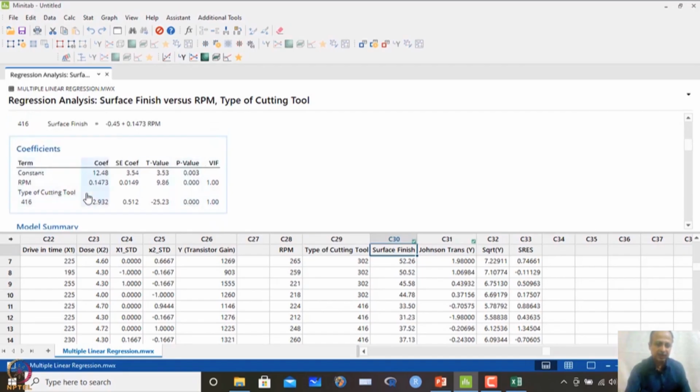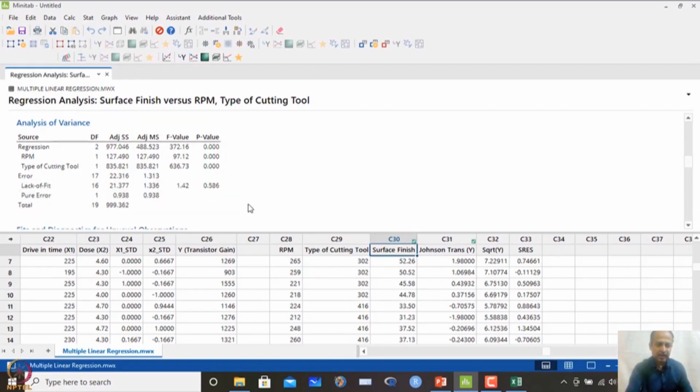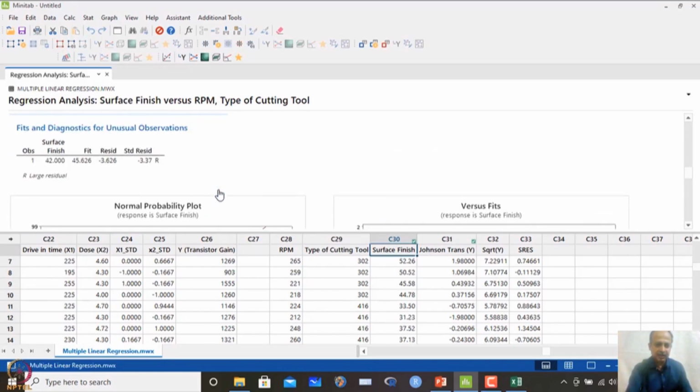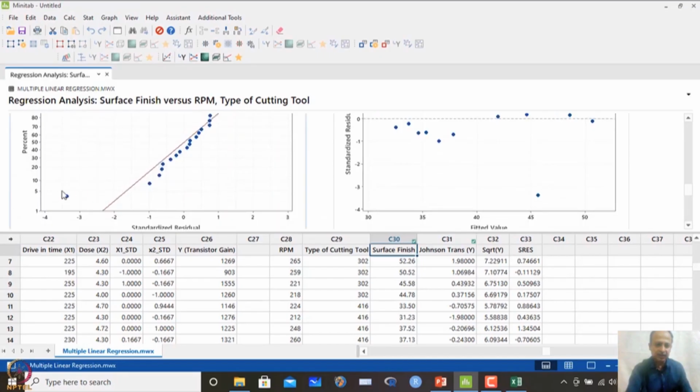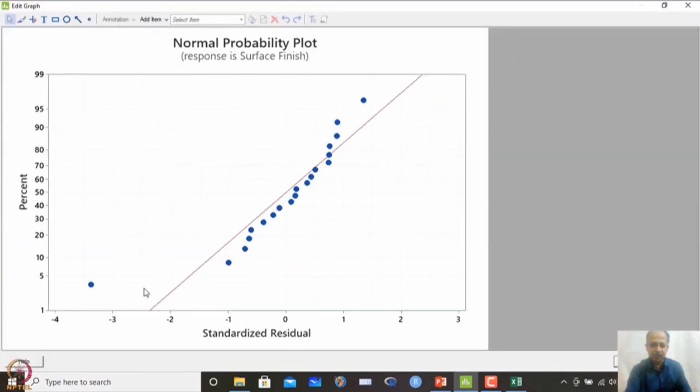These two variables, type of cutting tool and RPM, both are significant over here, and the R square adjusted value is 97.5 and cross validation is 97.02. So, very close. This model seems to be very accurate, and what we are getting is that no lack of fit is observed over here. The only thing is that we have to check whether the normality assumption is violated. Here what you see is maybe there is a problem with normality, one point is over here, some has gone outside like that.